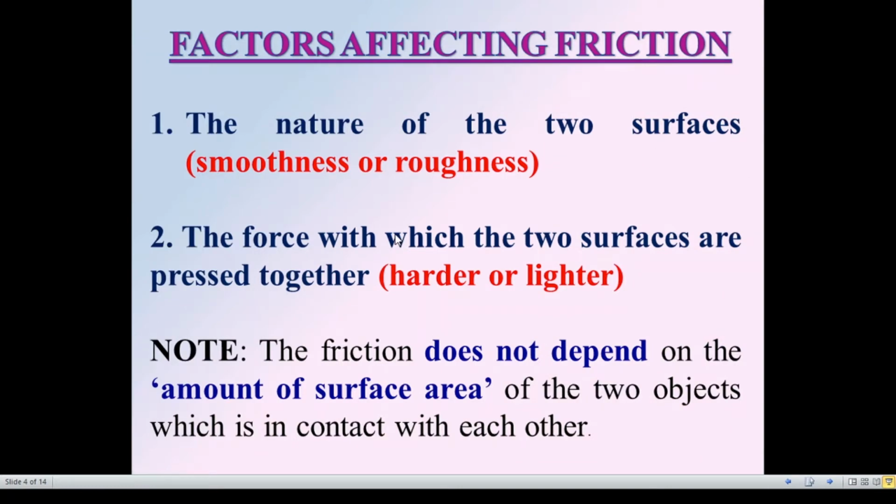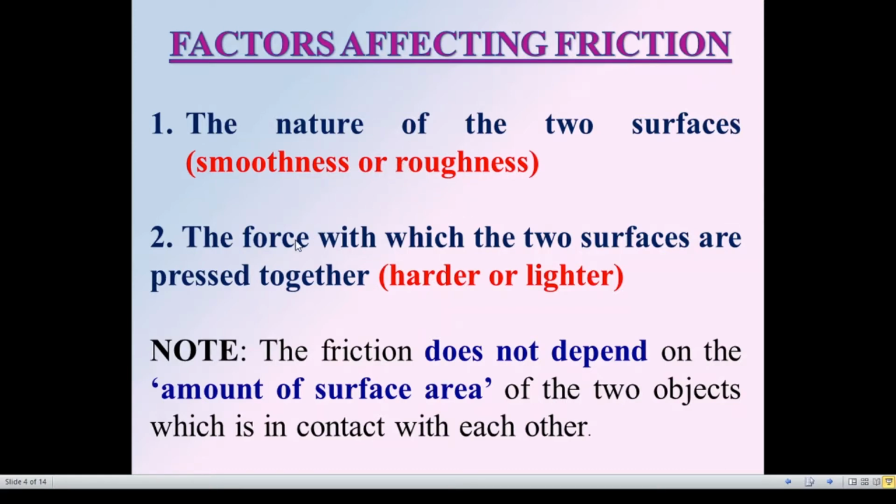What are the factors affecting the friction? The first point is the nature of the two surfaces. What do you mean by nature? Here the word nature means smoothness or roughness. So the friction mainly depends on the smoothness or roughness of the two surfaces.